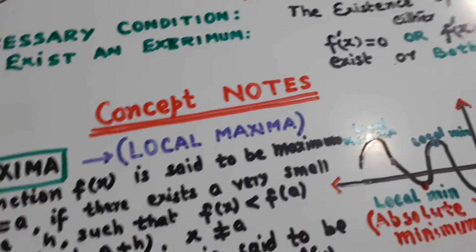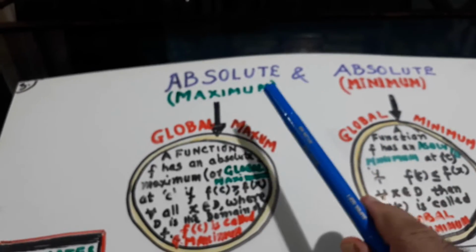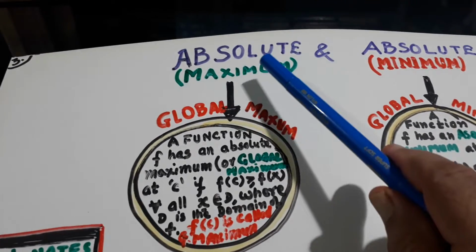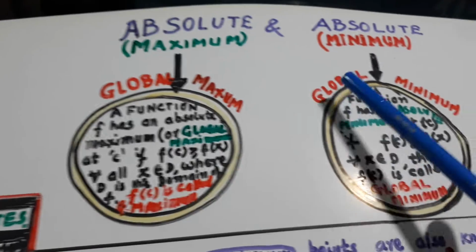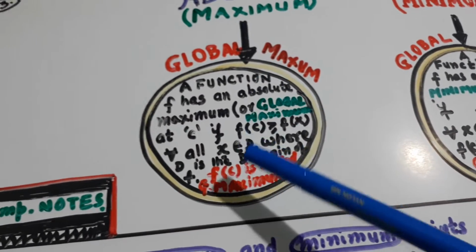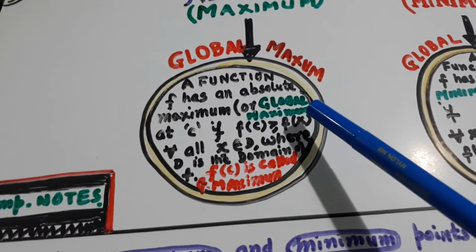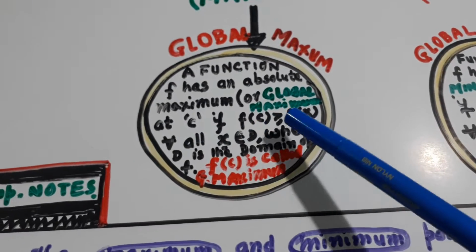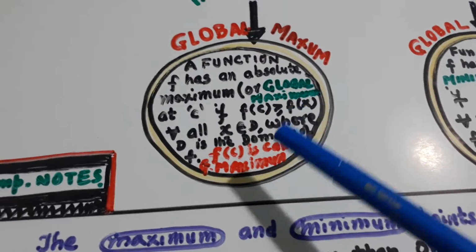Now let us go further. There are absolute maximum and absolute minimum. This absolute maximum is called global maximum, and absolute minimum is global minimum. They have been defined like this. A function f has an absolute maximum or global maximum at c if f(c) is greater than f(x) for all x belonging to the domain.